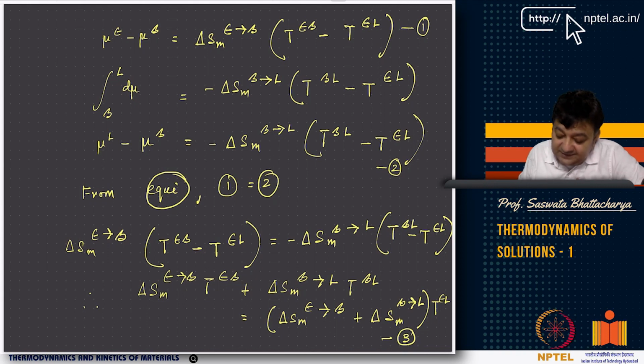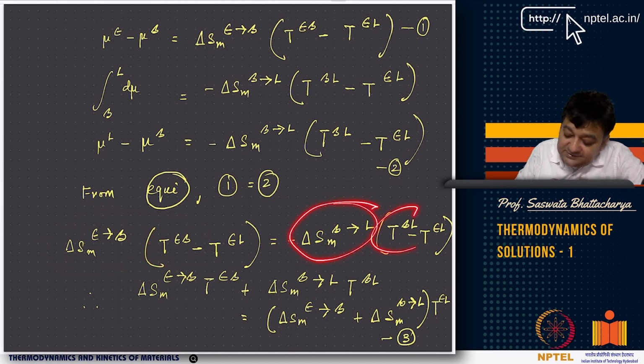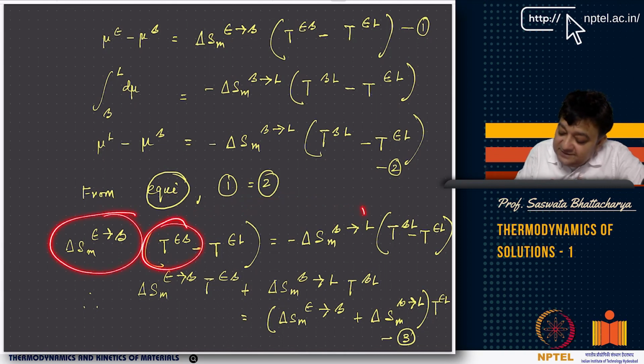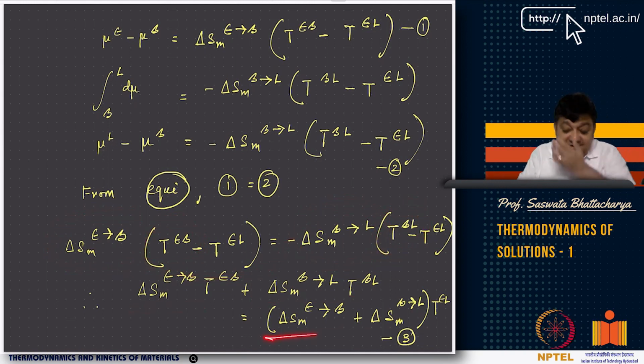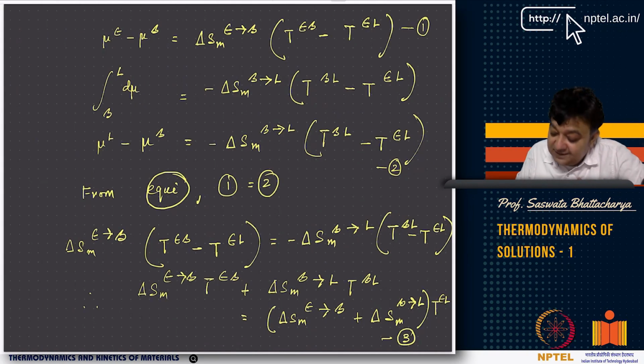See, delta Sm epsilon to beta. So this guy and this guy, and this guy and this guy, I am taking to the same side. So this times this and this times this, and there is a minus sign; if I take it here, it becomes plus. Now you want to find out T epsilon liquid, so the T epsilon liquid terms I am taking to this side.